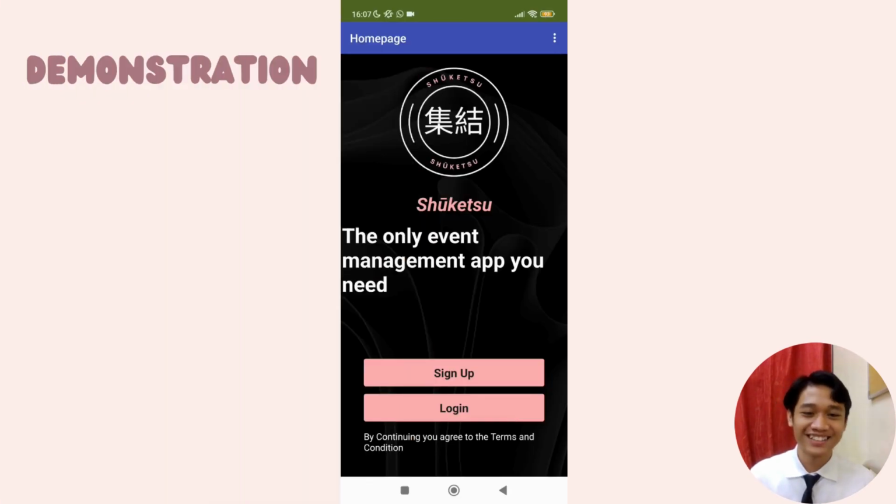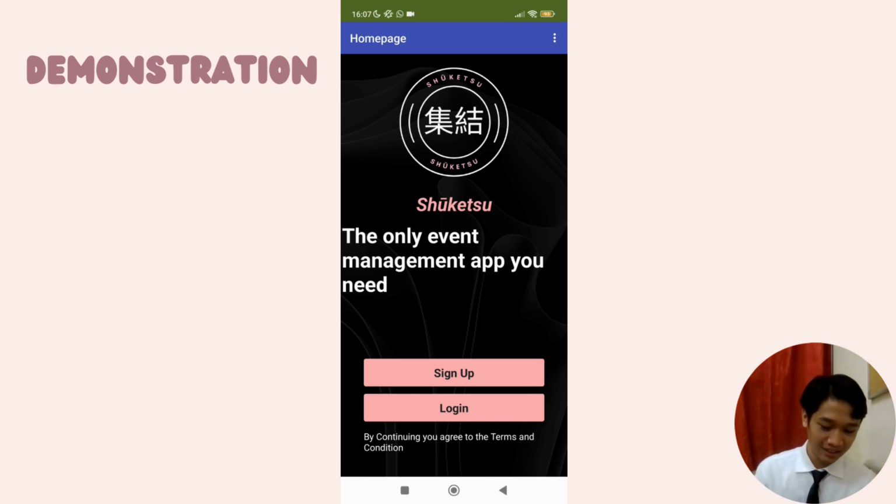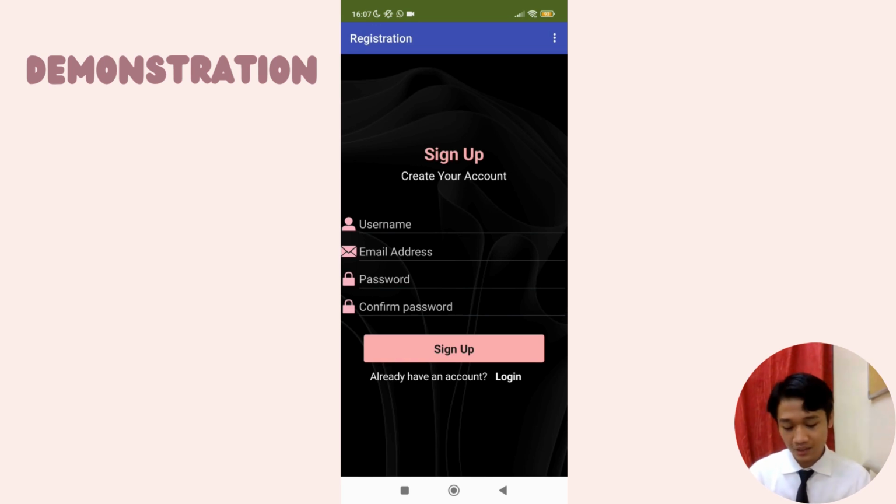So now I will demonstrate the app on my phone. I have opened it on my phone, so now we are at the home screen. At the home screen, we have the logo of the app, the name of the app, the sign up button, and the login button. So now, first of all, we create an account, which is sign up.